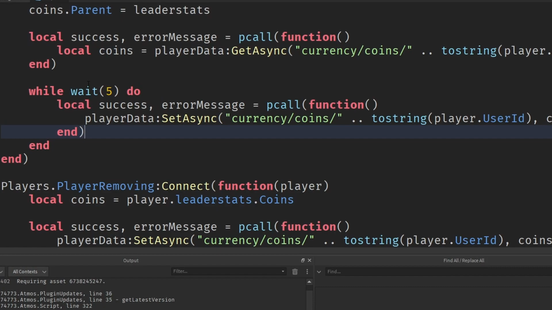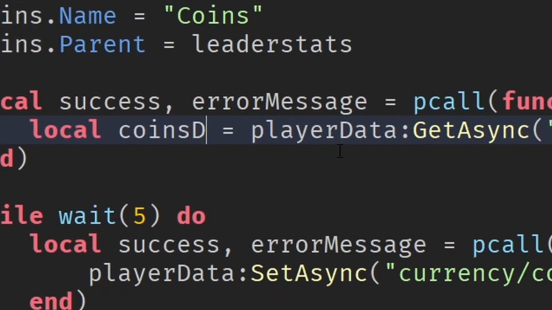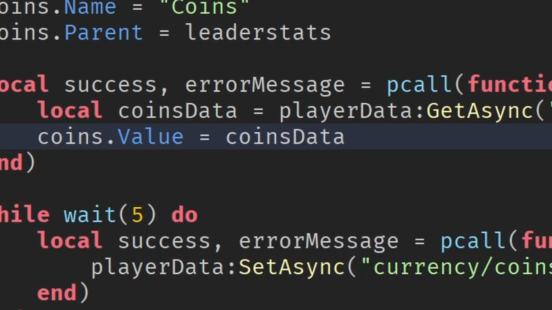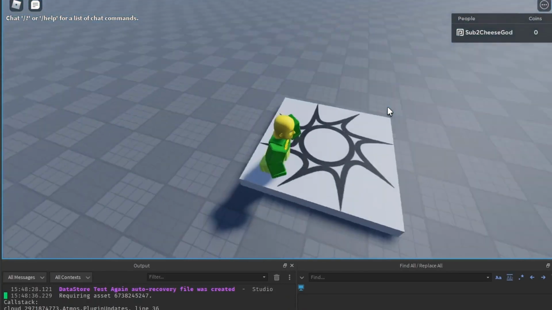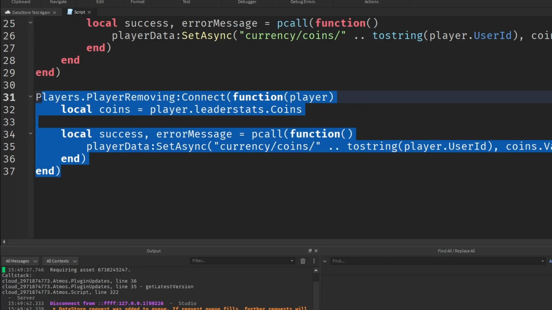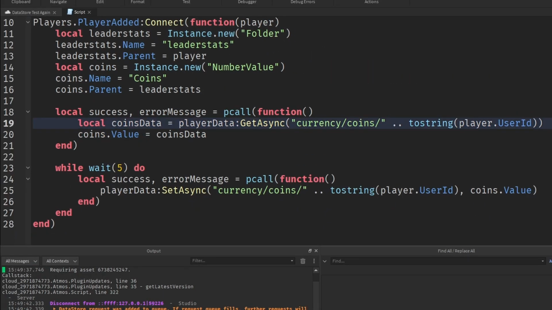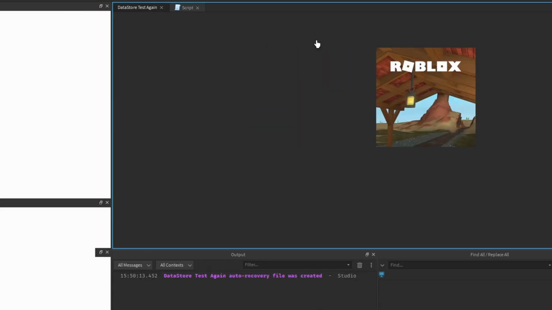I believe this would work in an actual game, but I realized I was defining this value, not actually setting it. And also this was a duplicated value. So what I want to go ahead and do is say local coinsData, and then coins.Value equals coinsData. And also you could just say coins.Value equals this if you wanted to. So now this should load 50, unless it doesn't. Sure. Okay, so I think I'm going to remove this just because it was making the game a little slower to close. And what I basically went ahead and did, actually didn't really change anything, but I figured out why it was failing, and that's because I was joining the game, not changing anything, so it obviously didn't save.